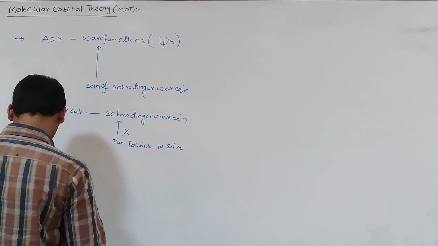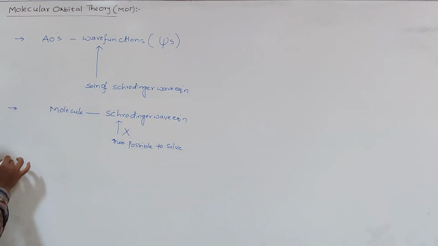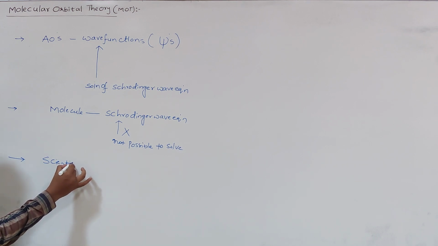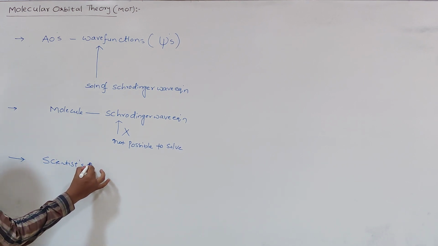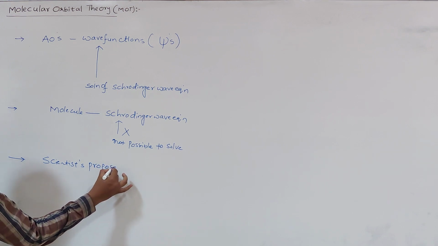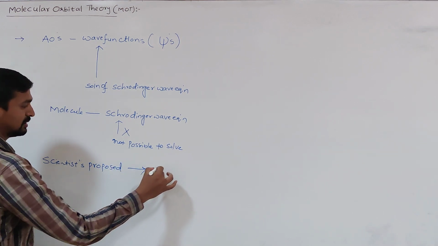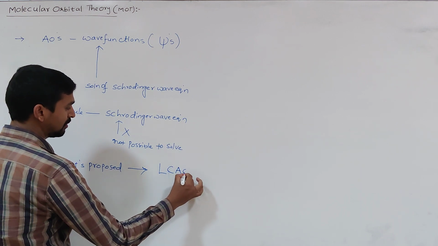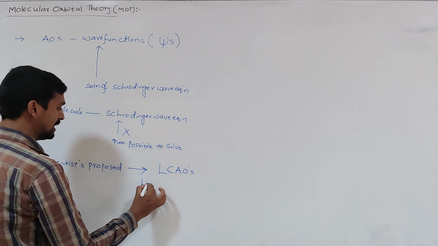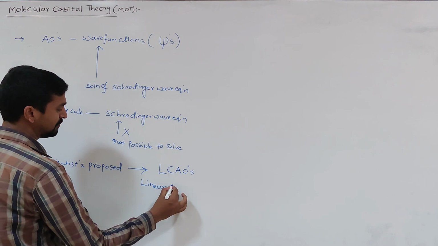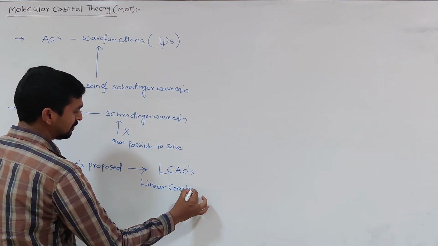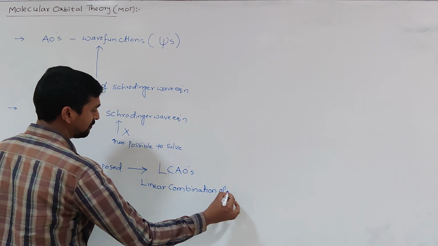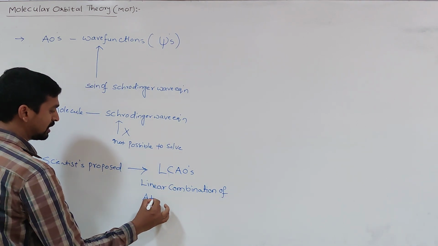In that case, to overcome this problem, the scientists proposed an approximate method, that is LCAO, linear combination of atomic orbitals.